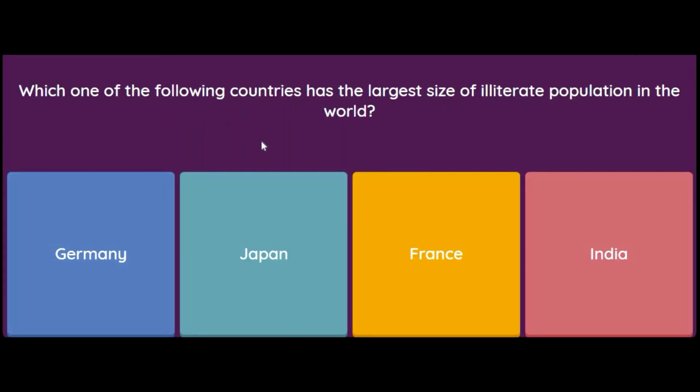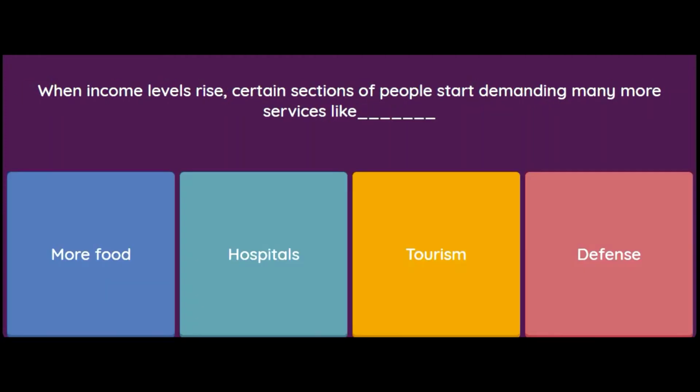Which one of the following countries has the largest size of illiterate population in the world? Germany, Japan, France or India? And students, answer for this is, it is India, which has the largest size of illiterate population in the world. When income levels rise, certain sections of people start demanding many more services like more food, hospitals, tourism or defense. And students, answer for this is, they start demanding many more services like tourism.